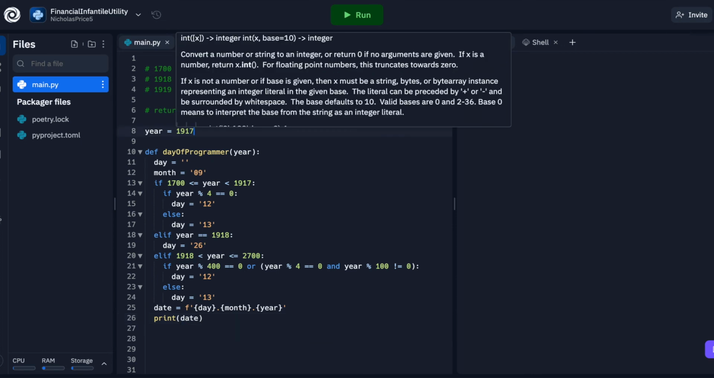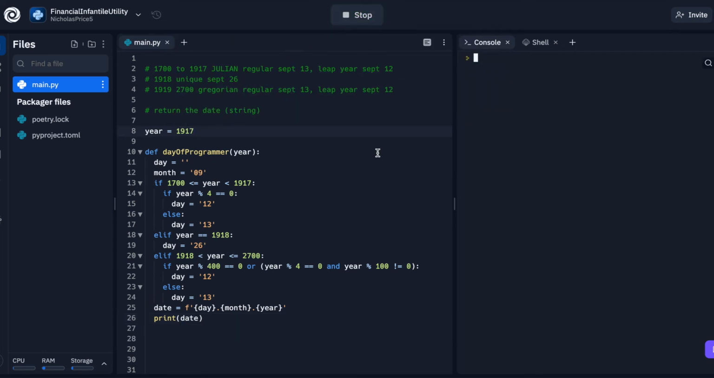Let's test 1917. Oh, we actually get a bug. What happened here? Okay, sorry guys, I noticed that I typed in the wrong year here. We need to be less than 1918, not less than 1917, because we want it to include 1917. If you wanted to, you could do 1917, less than or equal to. But for the sake of this example, we'll just use 1918.